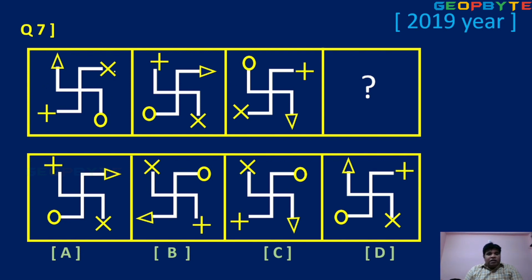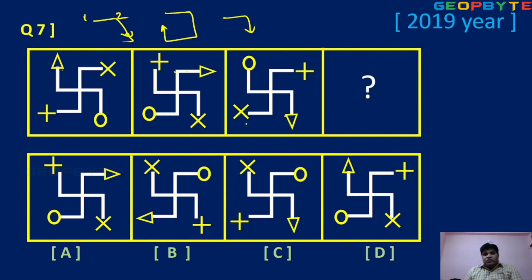This swastik symbol has operators: circle, plus and arrow symbol. Out of them, you can select any one operator. Suppose I select the arrow symbol: first step, second step, third step. I mean, first, second, third. It is rotated in a clockwise direction. This is the clockwise direction. One step is forwarded. So 1, 2, 3.